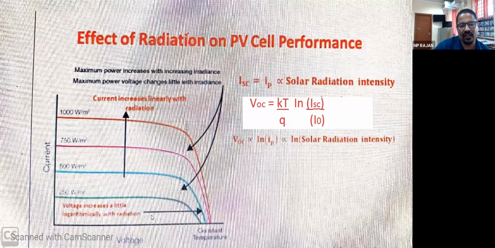Finally, you can see there is not much difference between 750 watts and 1000 watts radiation. That means your output voltage is almost independent of the radiation, but your current is increasing linearly with the solar radiation. The more the radiation, the more the current increases, but the voltage increases only a little, very little. So this is the effect of radiation on PV cell performance.